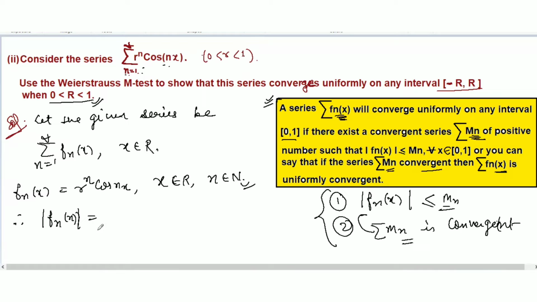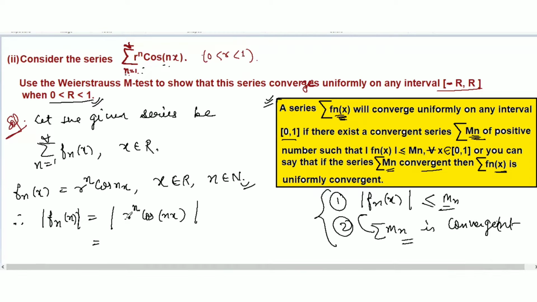So the same we are going to use here. So this is the absolute value of fn x. Let's take the same fn x, r to the power n cos of nx, in absolute value.